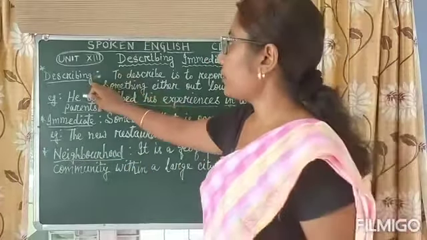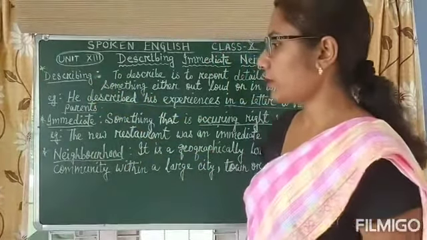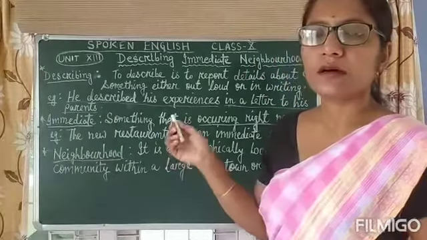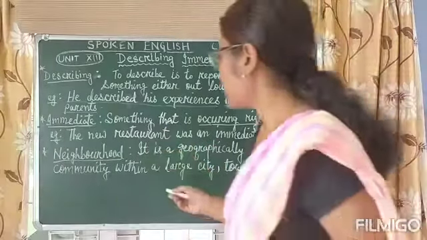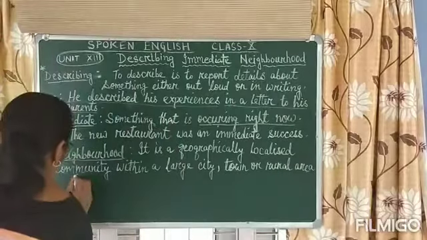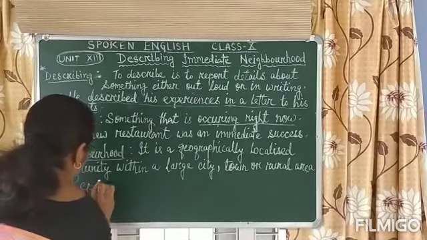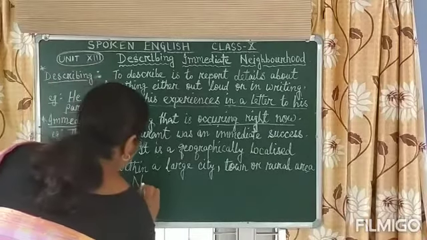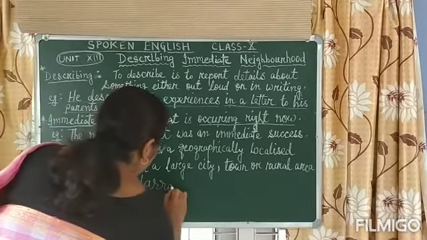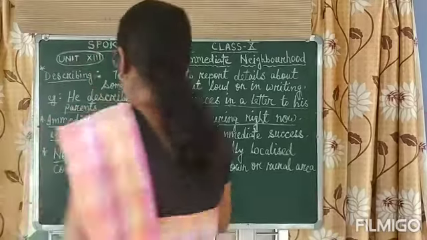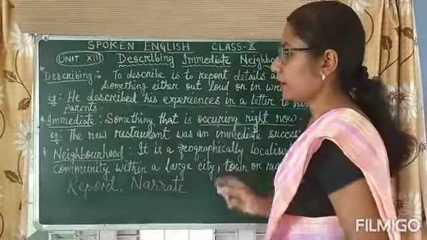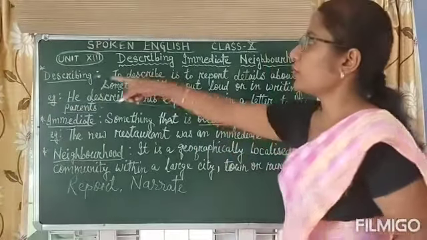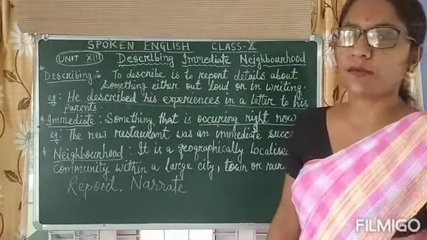Here, describing, we can use the word report. Then we can use the word narrate. Report, narrate, related things we can use in describing.